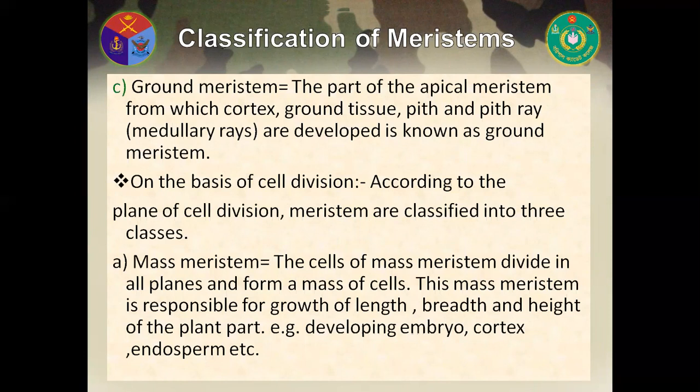Now, on the basis of cell division, according to the plane of cell division, meristems are classified into three classes. One is mass meristem, then plate meristem, and lastly rib meristem. At first, mass meristem. The cells of mass meristem divide in all planes and form a mass of cells. This mass meristem is responsible for growth of length, breadth, and height of the plant parts. Developing embryo, cortex, endosperm, etc. are examples of mass meristem.